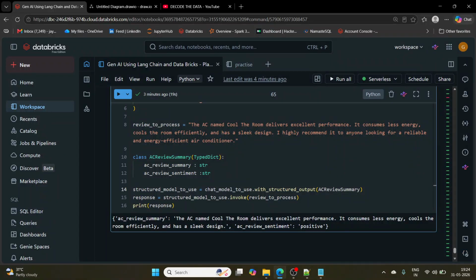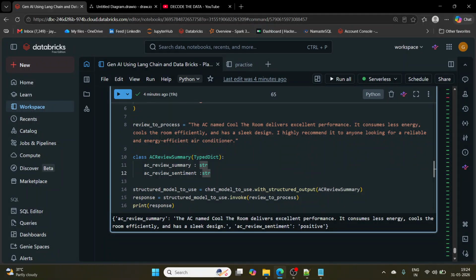Now we will see annotations in TypedDict, right? In the above code, basically in this code, what we have done, we have defined only what I'm needing. I'm looking for AC review summary, right? AC review sentiment. But you all know, if we provide more details, right? AC review summary means what I'm looking for, right? AC review sentiment means what I'm looking for, right? So if I provide the LLM more details, right? Few LLM models might not be able to understand what I'm looking for here, right? I'm just telling them the AC review summary should be string, right? AC review sentiment should be string.